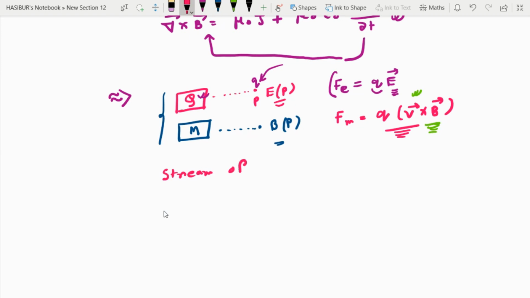So you can quantize electromagnetic wave in that manner, as a stream of photons. This is the particle nature of wave, particle behavior. And this particle has no charge.